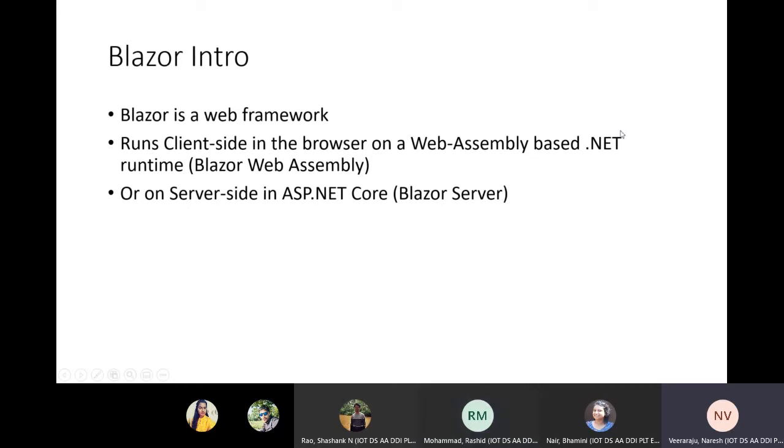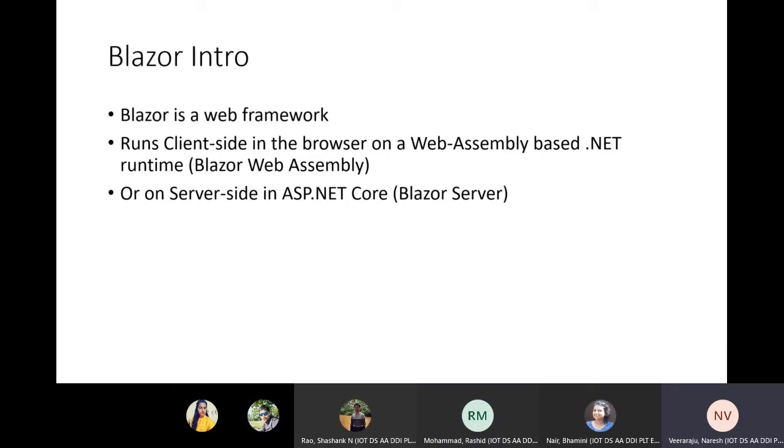Then what is Blazor? Everybody had this question when we started. It's a web framework, meaning some kind of framework they have given us to build and host web applications.